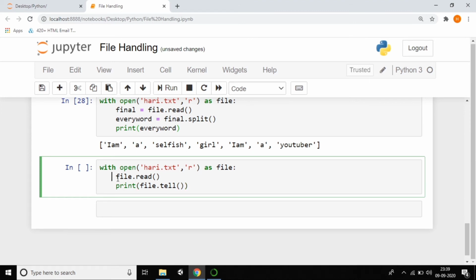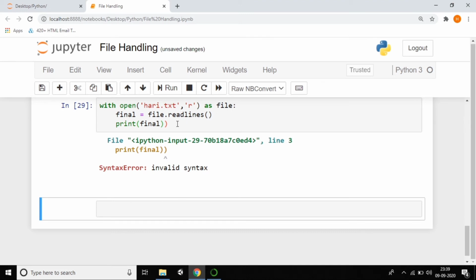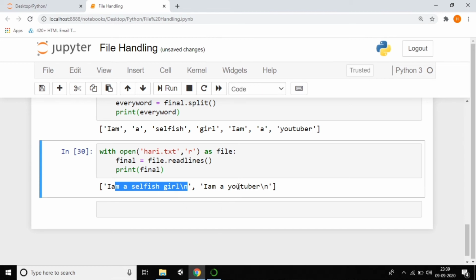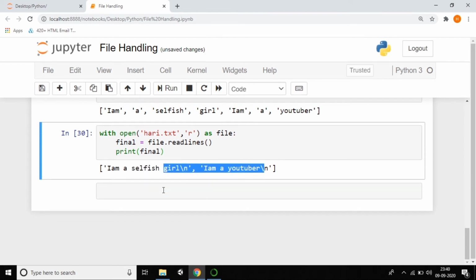Make it final is equal to, and the indentation, that's why it's showing an error, no need to worry about that. Just read the file, and instead of read, make it readlines and print final, that's it. See the output, how it works. Yes, you can see every line ended with slash n. I think you all observed. So this is the way.